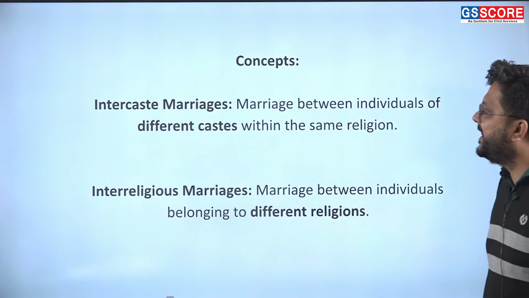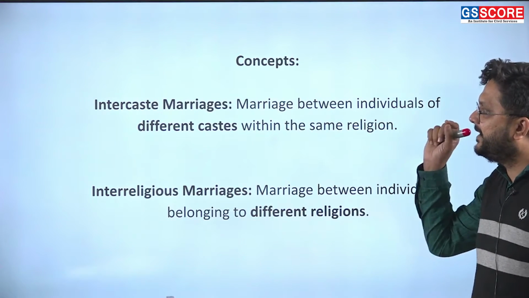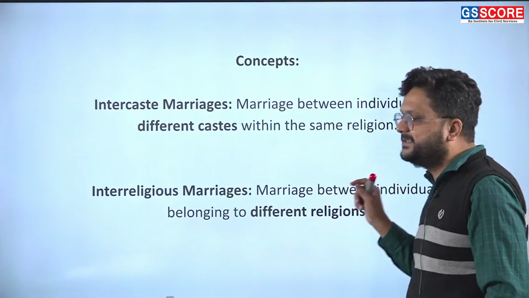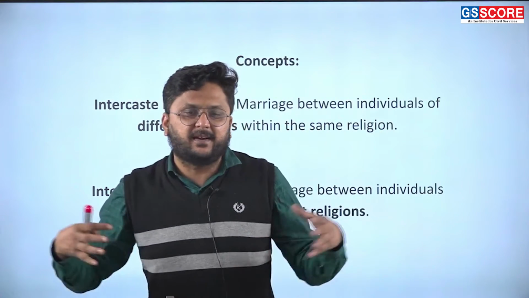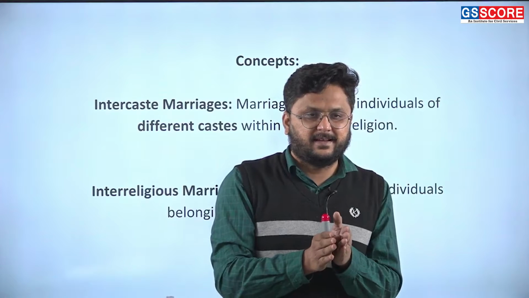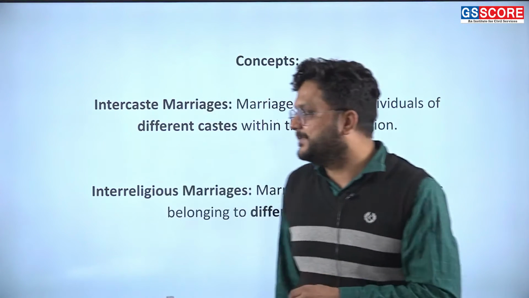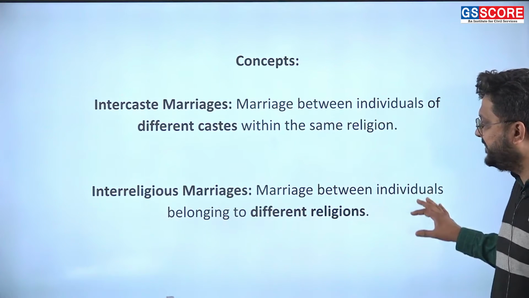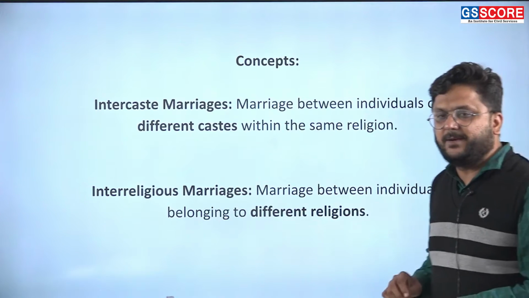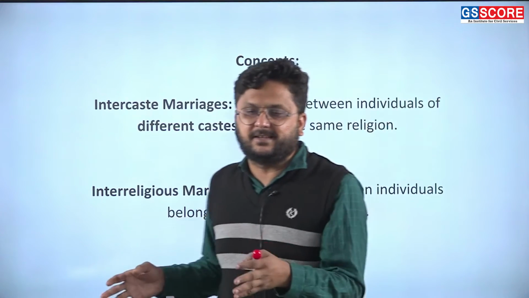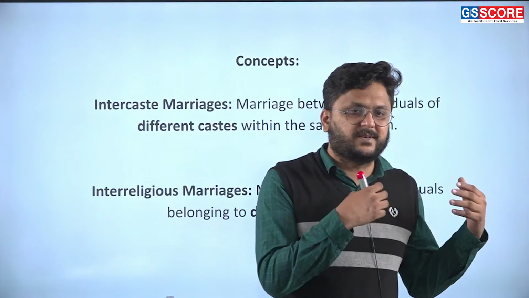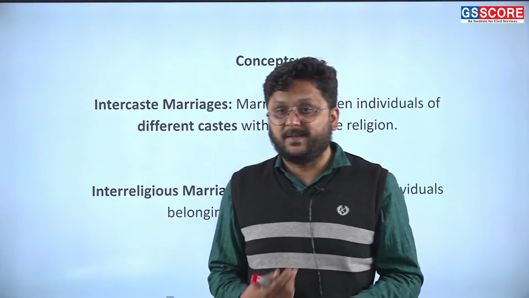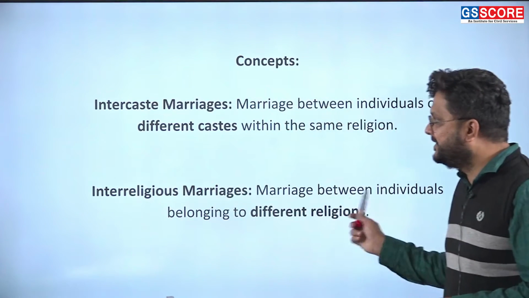Now, what is intercaste marriage and what is interreligious marriage? Intercaste marriage is a marriage between individuals of different castes within the same religion. So in the same religion, people from different castes come together, marry and have a married life. It is called intercaste marriage. However, interreligious marriage is marriage between individuals belonging to different religions. Like a person from the Hindu religion marrying a person from the Muslim religion, we can say that it is interreligious marriage. This is the basic concept.